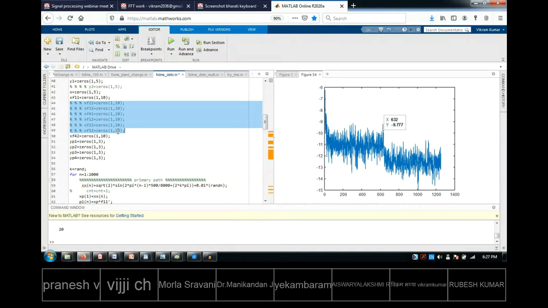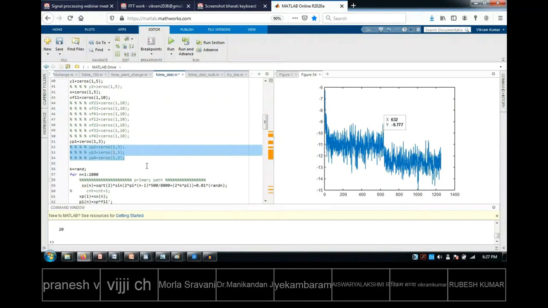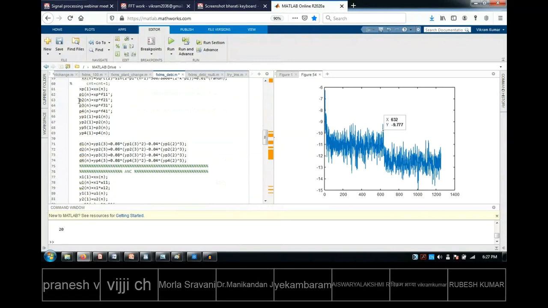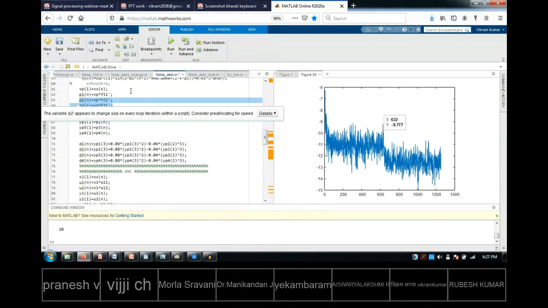Now similarly here, all these things will go away. I hope you are able to follow quickly. Even this one. Okay, this one also gone. So simple. It's a matter of 2 minutes hardly. Then you come over here. Now you can see only one primary path will be there, so only one P1 should be there. So remove all this.